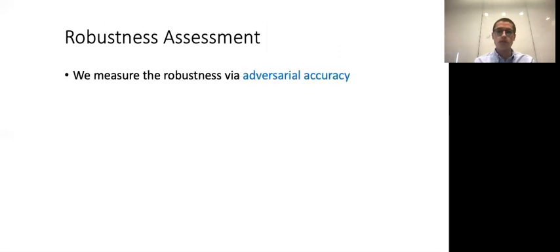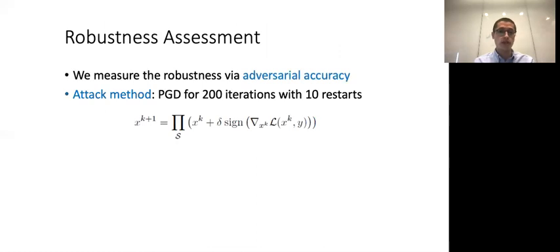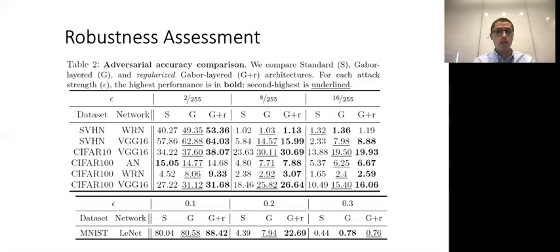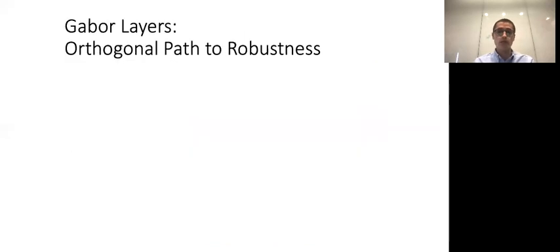Next, we assess the robustness of Gabor layer networks by attacking them and recording their robustness, where the attacks are conducted by projected gradient descent. These are the experimental results we obtain. From these, we observe that 1. Gabor layers consistently improve network robustness, and that this improvement can be as large as 9% points. 2. Our proposed regularizer can further improve network robustness by up to 14% when compared with Gabor layer networks without the regularizer, and even 18% with respect to nominally trained models.